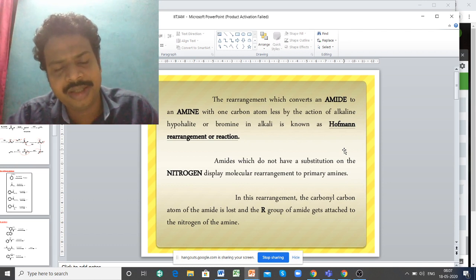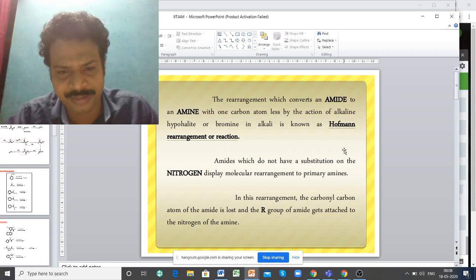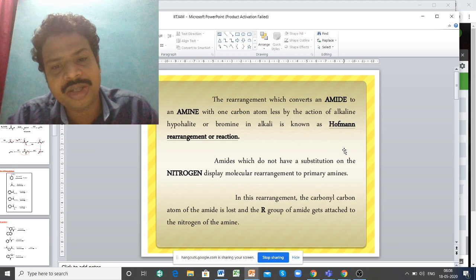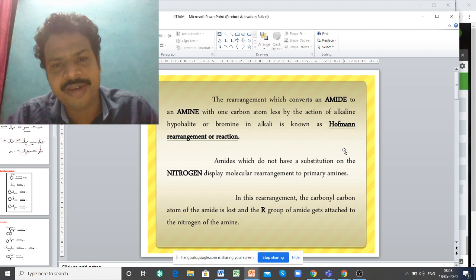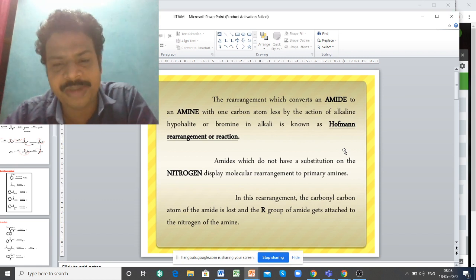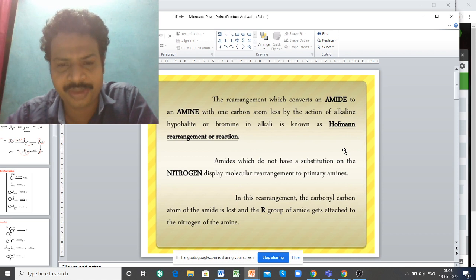This reaction occurs in basic condition, usually potassium hydroxide or sodium hydroxide, in the presence of bromine. This is usually called the Hoffman rearrangement or Hoffman reaction, whichever way people call it. So I will repeat again: the Hoffman rearrangement converts an amide to amine. Here one carbon atom is lost, and the reaction condition is an alkaline medium in the presence of bromine.